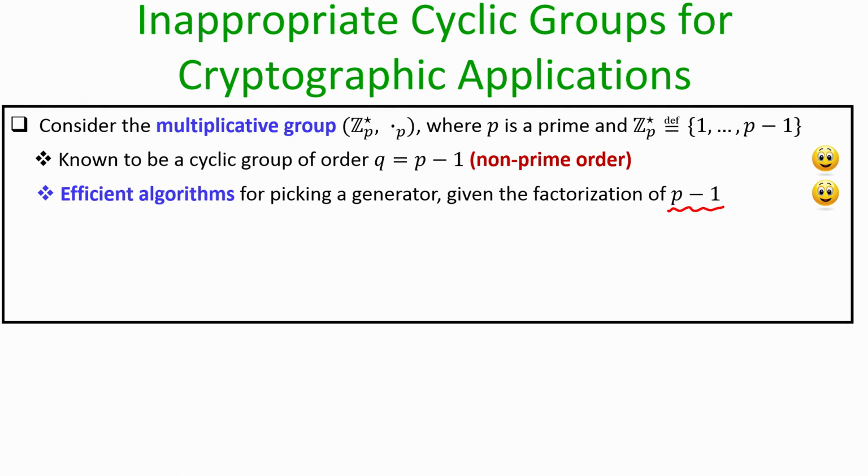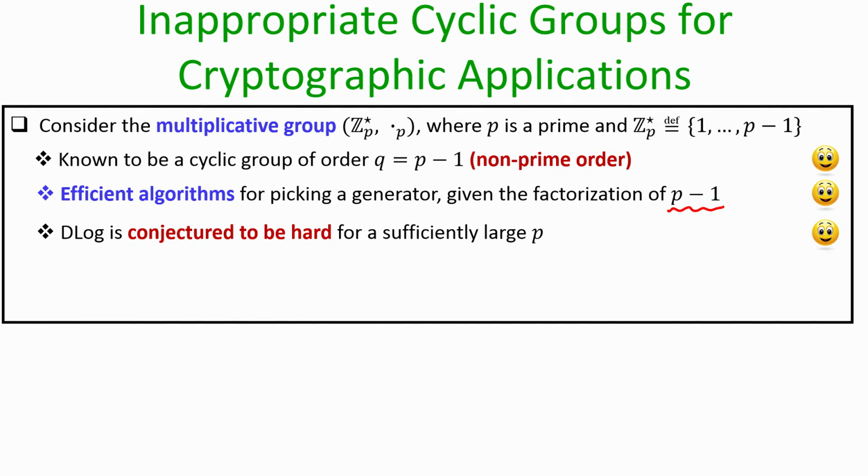So, we need polytime algorithms for picking the generator, and by polytime I mean polynomial in the number of bits that we need to represent the elements of the set Zp star. We have efficient algorithms for picking generators for this group given the factorization of p minus 1. So, that is also a plus side of this group.